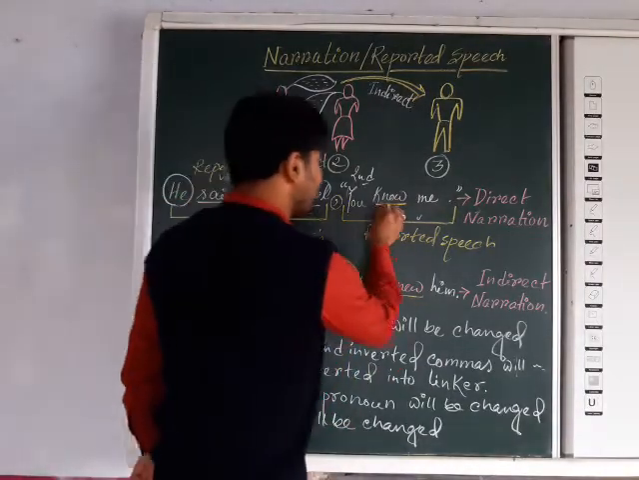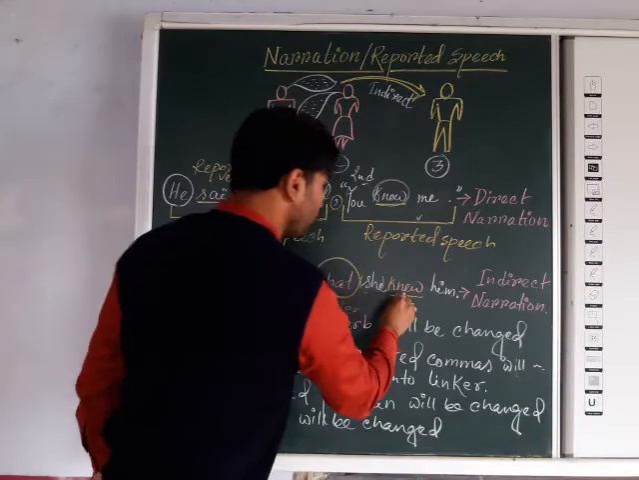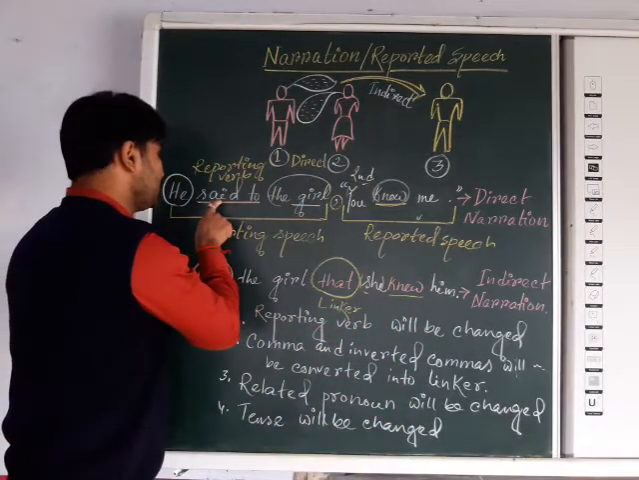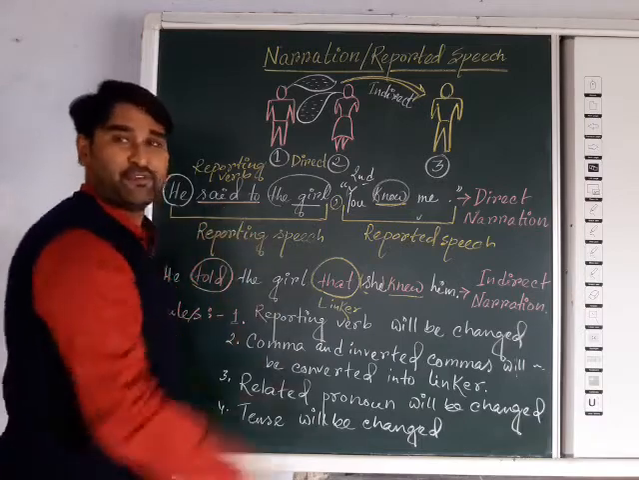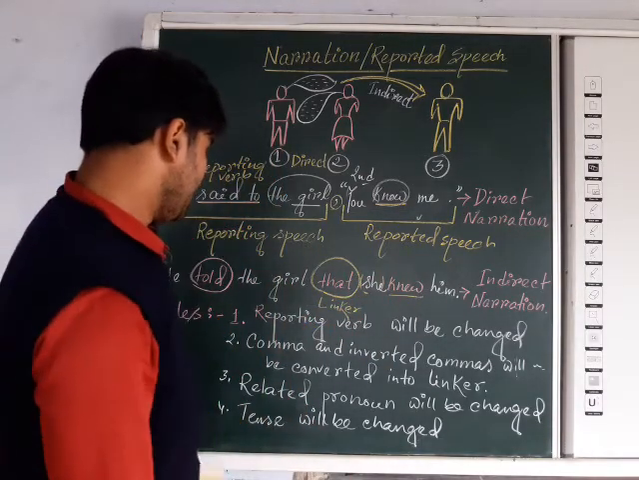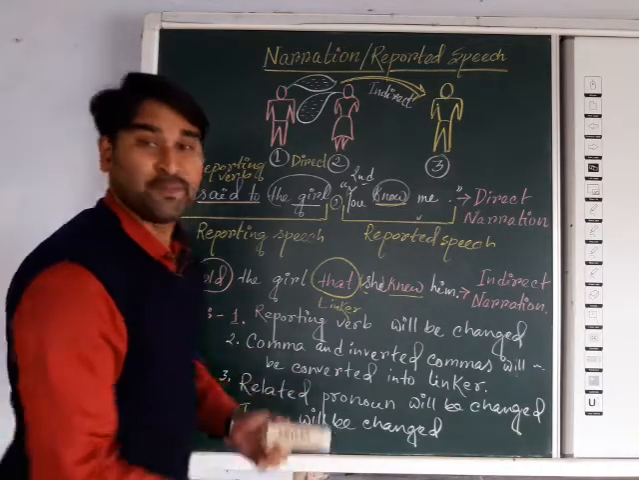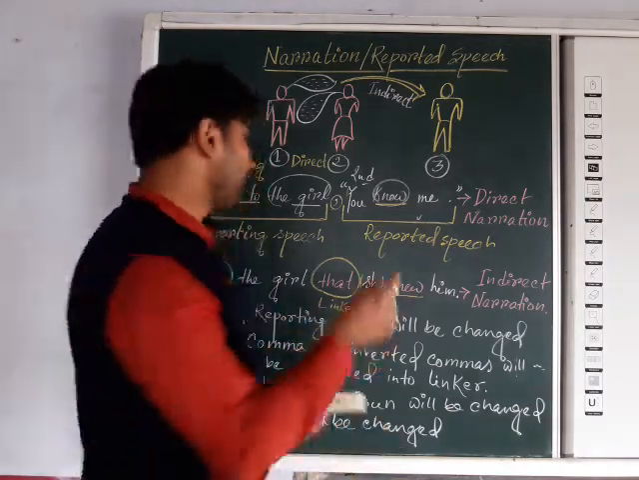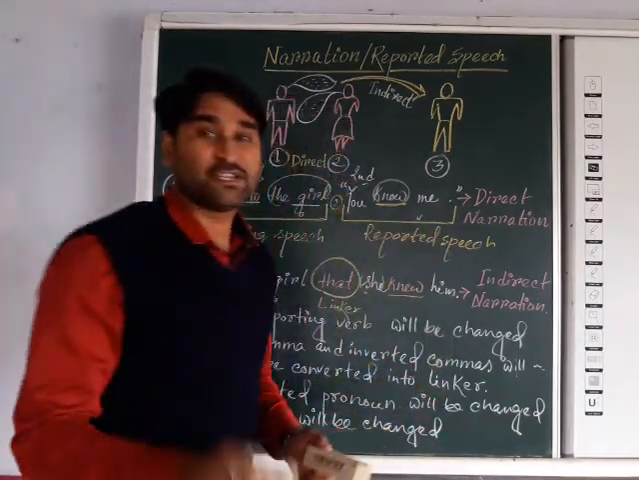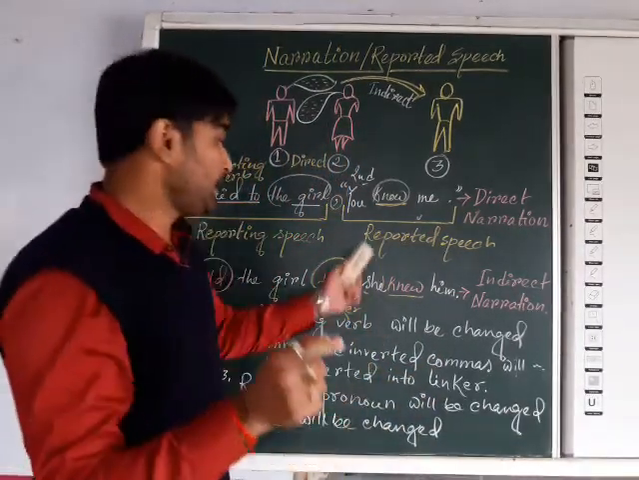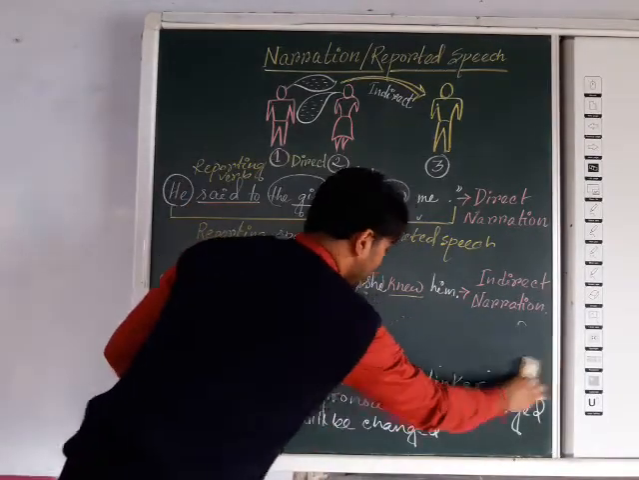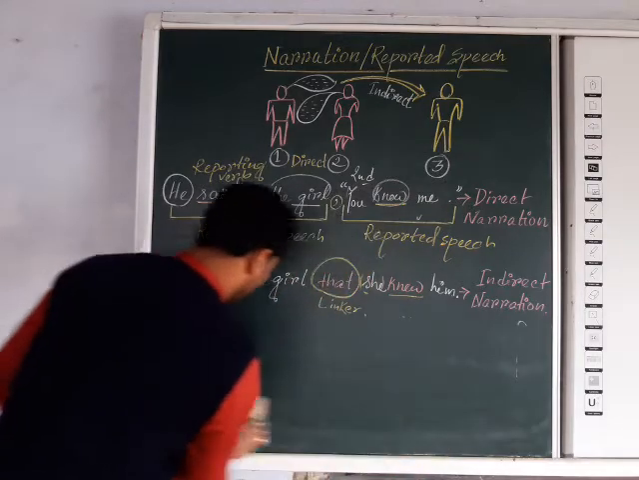So here you can see that "no" has been changed into "knew". For what? Only because the past tense is there in the reporting verb. That's why past tense has come. Okay, and other related words will be changed. If some other words are present in the reported speech, some of the words will be changed in indirect narration. What are they? I am erasing the fourth point so that you can easily understand.